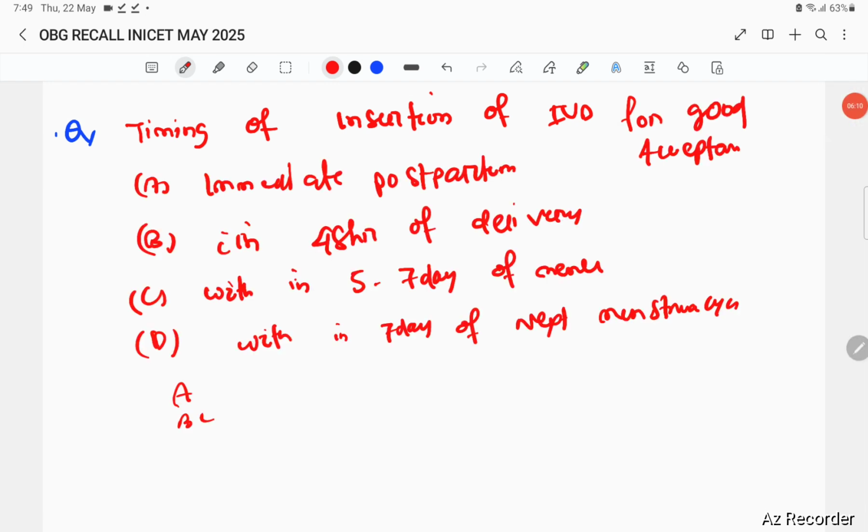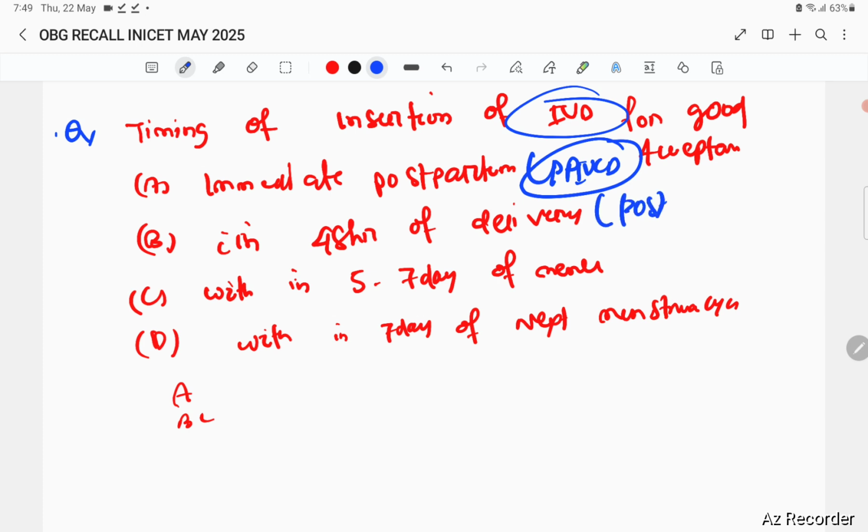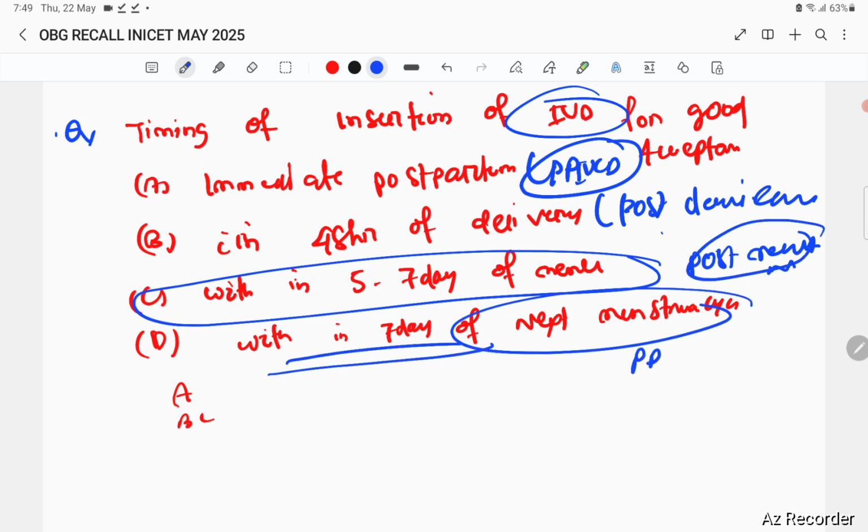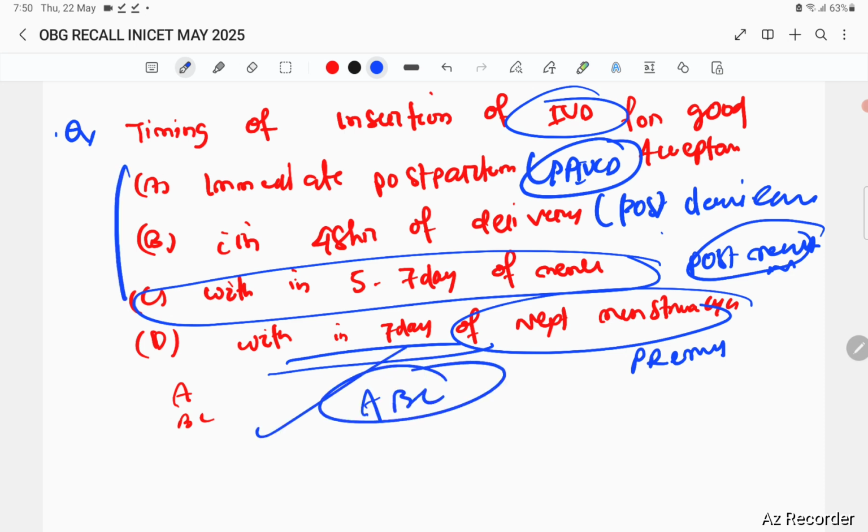The next question is the timing of insertion of the IUD for good acceptance. Immediate postpartum, that is PPIUCD, you can put immediately after delivery and within 40 days. Early postpartum or post delivery you can put, or within 5-7 days of the post-menstrual phase. But within 7 days before the next menstrual cycle, that is the pre-menstrual phase, you should not put. So the answer will be A, and A, B, C is the correct option.